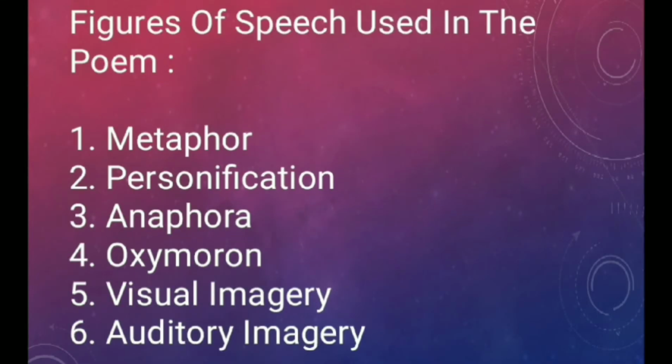You must know that the poet has also used some figures of speech in the poem. And what are the figures of speech that the poet has used in the poem? Number one, metaphor. Number two, personification. Number three, anaphora. And number four, oxymoron. Number five, visual imagery. And number six, auditory imagery.